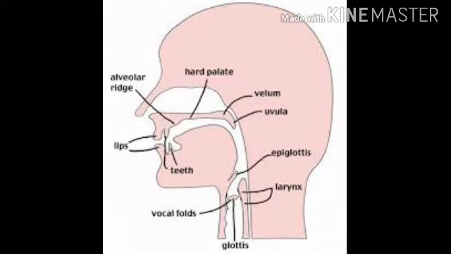The next one is the glottis. The glottis is a part of the larynx consisting of the vocal cords and the opening between them. Through expansion and contraction, it affects voice modulation.